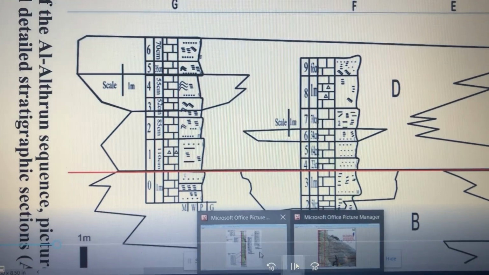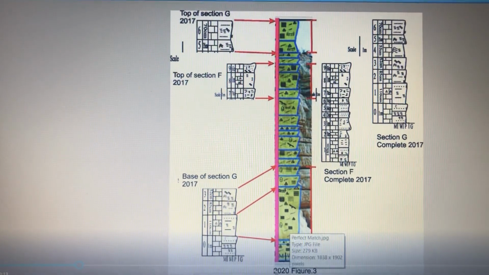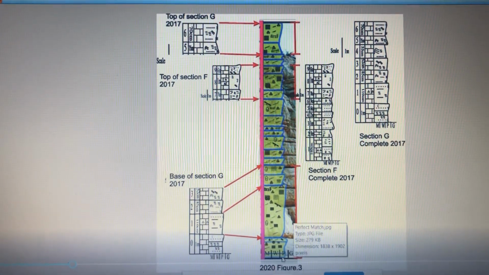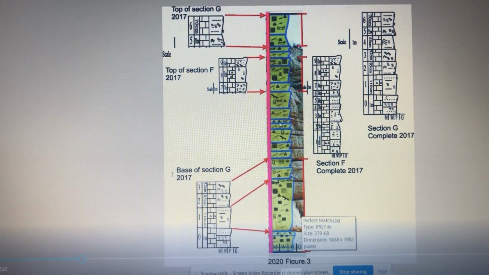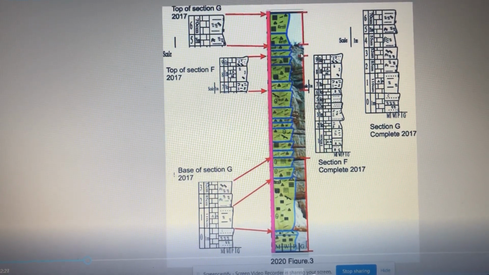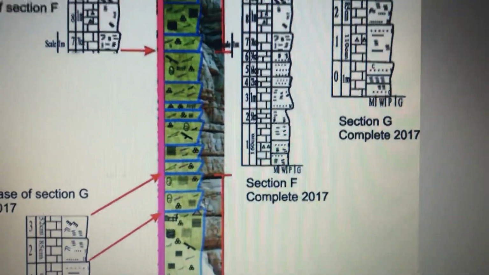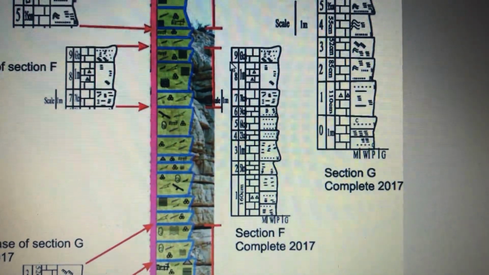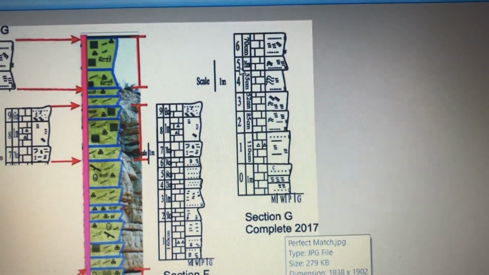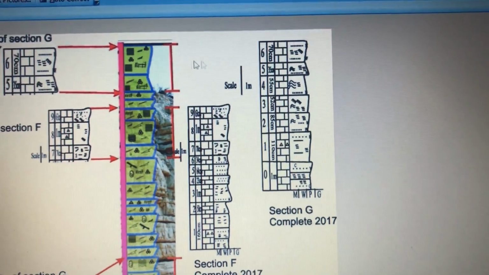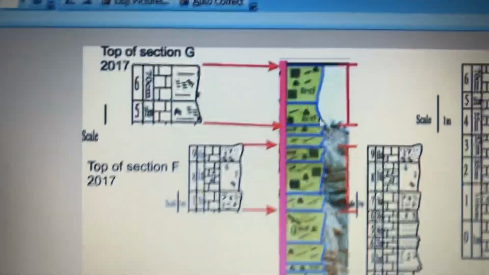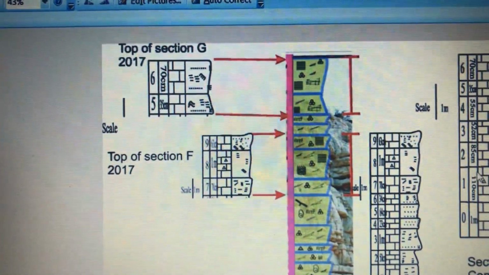And I don't know if this is a coincidence or just... So this is the 2020 in the middle, the yellow one. Okay. And on the right side, you see the 2017 graphic logs: graphic log F, this one, from 1 to 9, and graphic log G from 0, notice the 0, to 6, bit 0 to bit 6. So the top section of graphic log G is copied and pasted to the 2020, the yellow one.